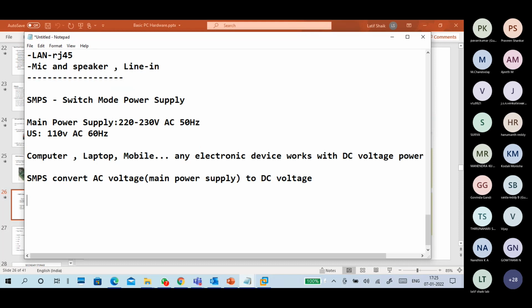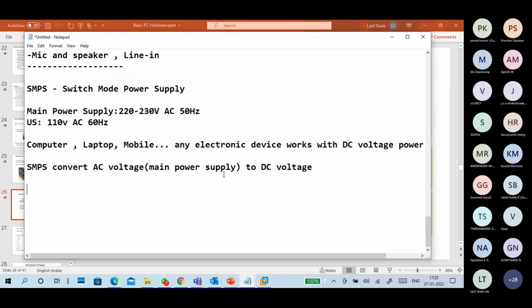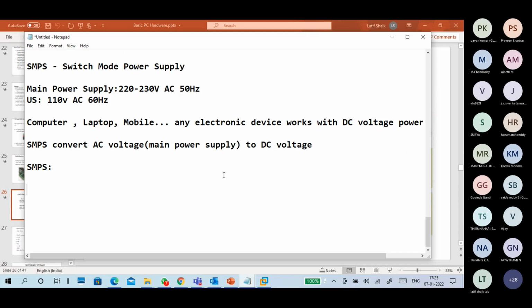What are these voltages coming out of the SMPS? The SMPS output is important, and why we are using SMPS is also very important. A regulated power supply, RPS, is also there, but we are not using it. We are using the SMPS, because a regulated power supply cannot produce multiple types of DC voltages. It can supply any single DC voltage, but it cannot supply multiple voltages like 6 volts, 5 volts, 12 volts, 3 volts. So let's see first.